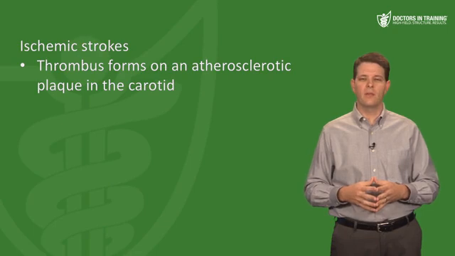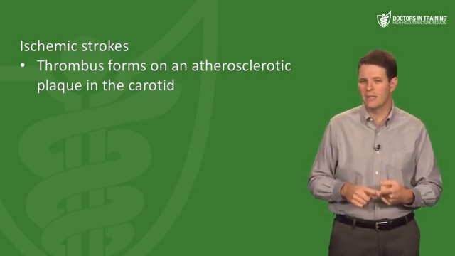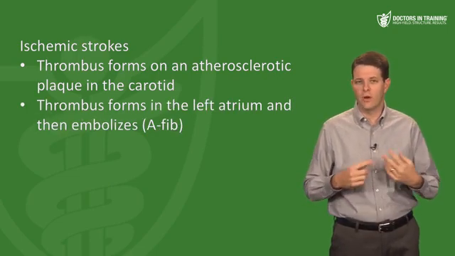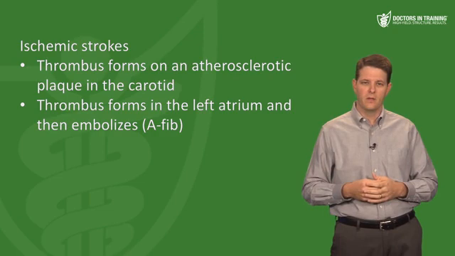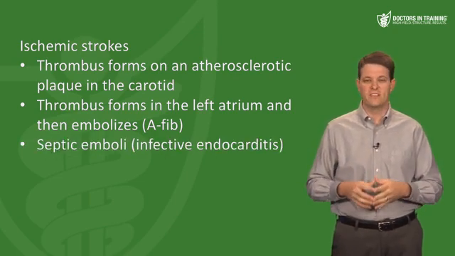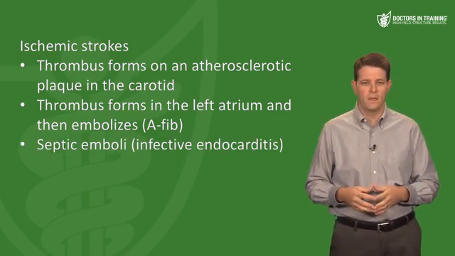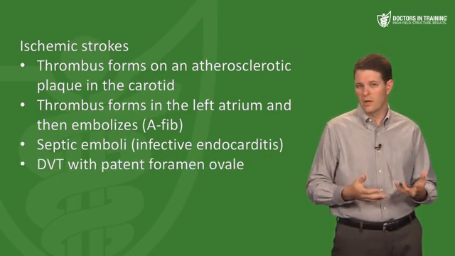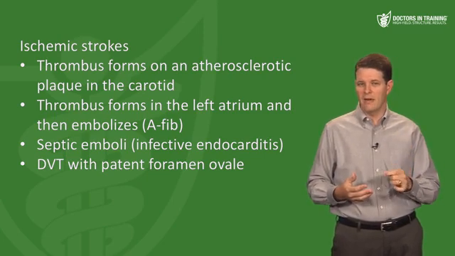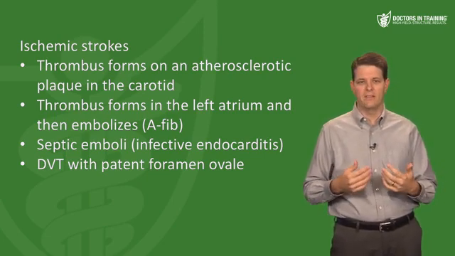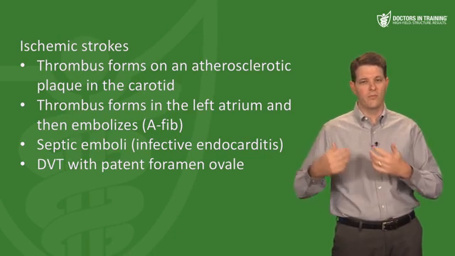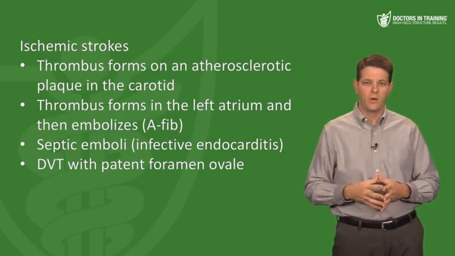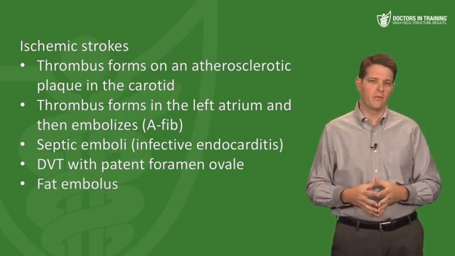Ischemic strokes are commonly caused by thrombus forming on an atherosclerotic plaque in the carotid, and then that embolizes to the brain. Or from atrial fibrillation, where the thrombus forms in the left atrium and then embolizes. Less common causes of ischemic stroke would include septic emboli from infective endocarditis, or if you had a DVT, those would typically embolize to the lungs and cause a pulmonary embolus, unless the patient also happened to have a patent foramen ovale, which allows that embolus to bypass the pulmonary circulation and go straight from the right atrium to the left atrium and then out to the systemic circulation into the brain. Or a fat embolus from a long bone fracture or a pelvic fracture.